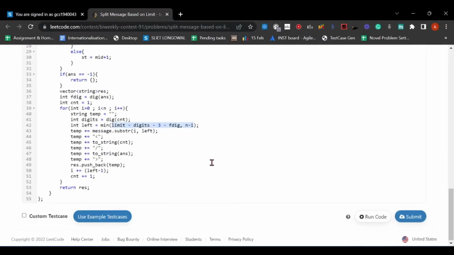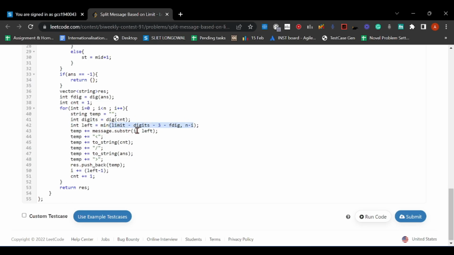So it will be limit minus digits, because digits is the number of digits of b, minus 3 for brackets and slash, and fdig. Sorry, fdig is the digits of length, and digits is the digits of the current position. So this will be the length of the substring that we have to take from message, and if I am at the last position, then it will be the minimum of both.